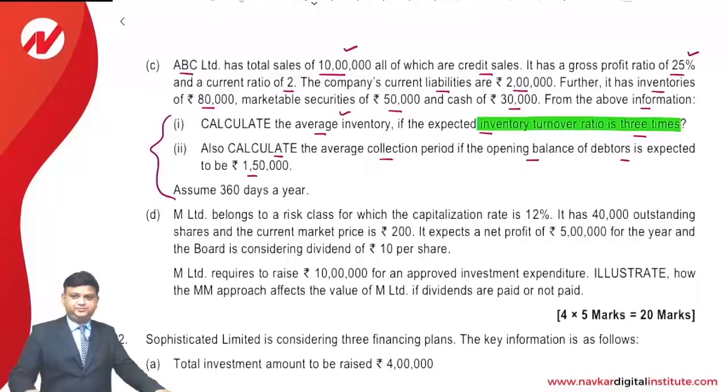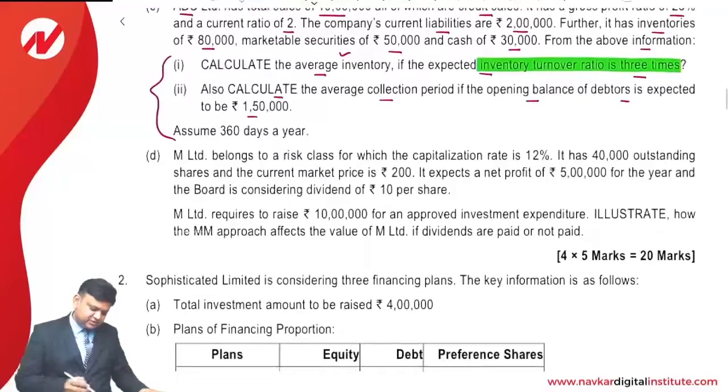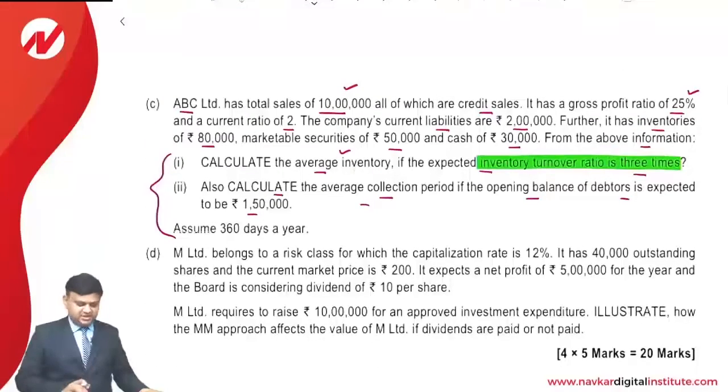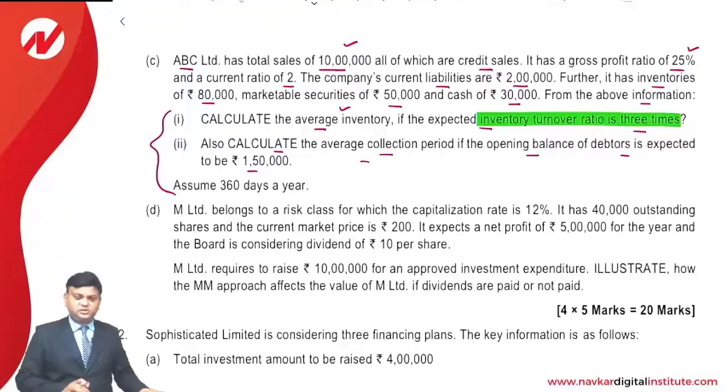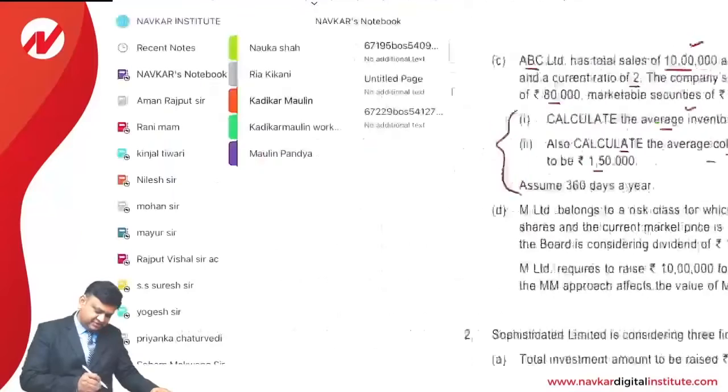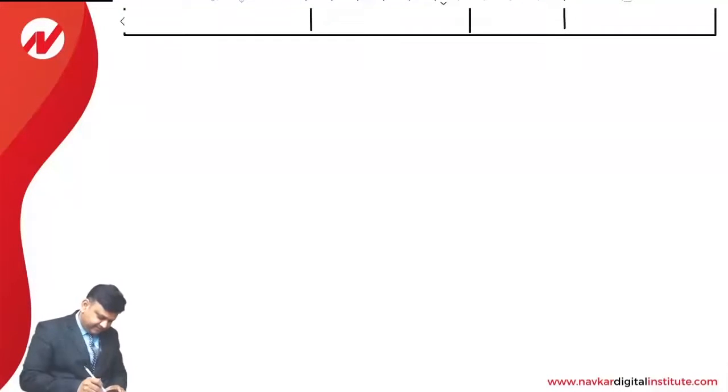In the second part of the question, you are required to compute the average collection period. How to do that? We'll discuss that in 2 minutes. First of all, let us make the calculation of average inventory. Answer of the question. Working note number 1: calculation of COGS.